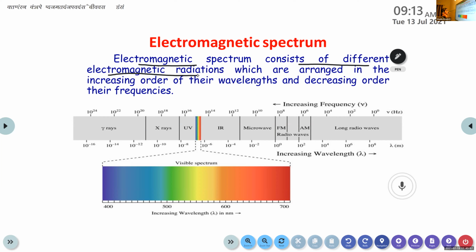And these are the different electromagnetic radiations present in the spectrum. This is represented in the form of increasing wavelength or decreasing frequency. The first one is gamma ray. Then the next one is X-ray. Then the next one is UV ray. And here in the small part, you can see the 7 colors. It is visible.